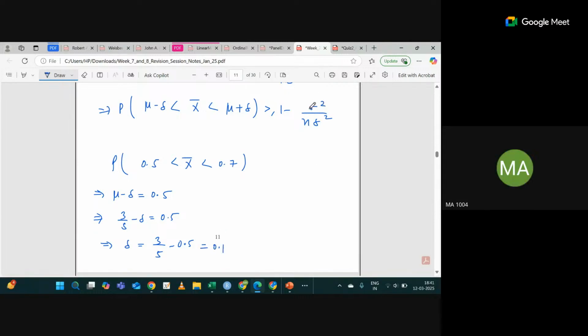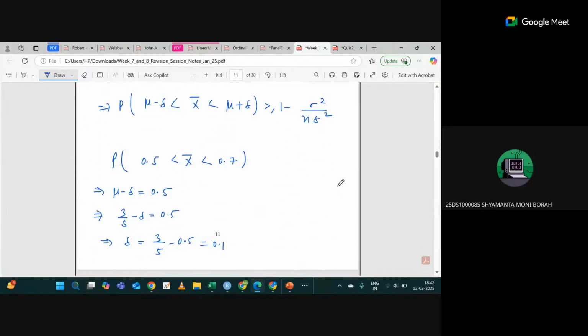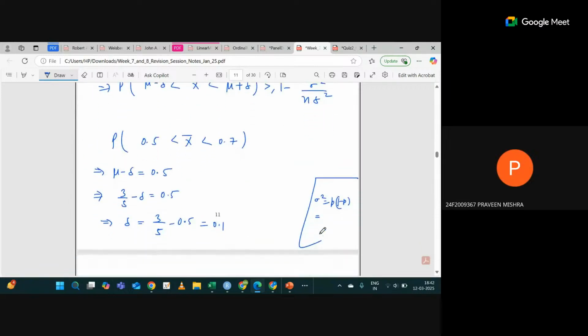We have to calculate the value of sigma square, right? From the distribution, sigma square will be P into 1 minus P. So it's 3 by 5 into 2 by 5, which is 6 by 25.